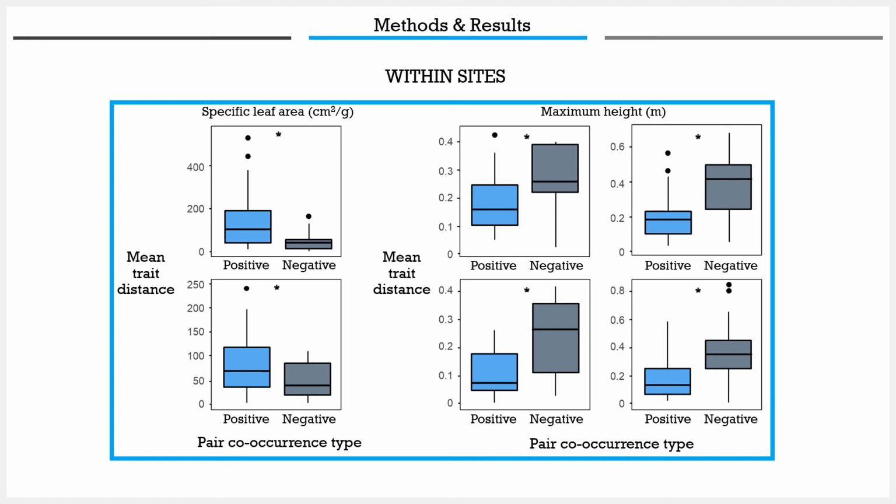These box plots illustrate the results of our tests when trait overlap was compared within each site. 2 traits returned significant results. For specific leaf area in 2 sites, we found that mean trait distance was greater for positive pairs. For maximum height in 4 sites, however, we found the opposite result. Mean trait distance was greater for negative pairs, which isn't in accordance with limiting similarity.